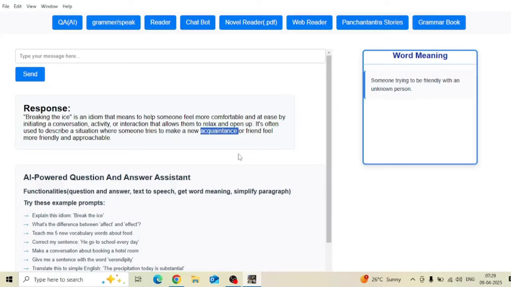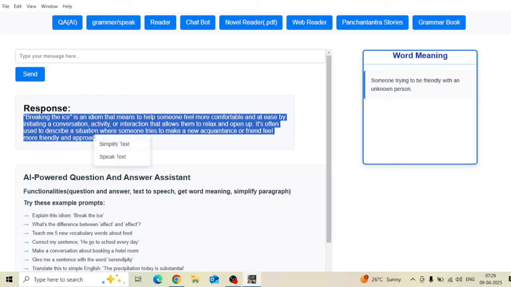Wonderful. Now you can improve your English listening skills. Just by hearing it speak, it will improve your pronunciation as well as your listening skills. Breaking the ice is an idiom that means to help someone feel more comfortable and at ease by initiating a conversation, activity, or interaction that allows them to relax and open up.